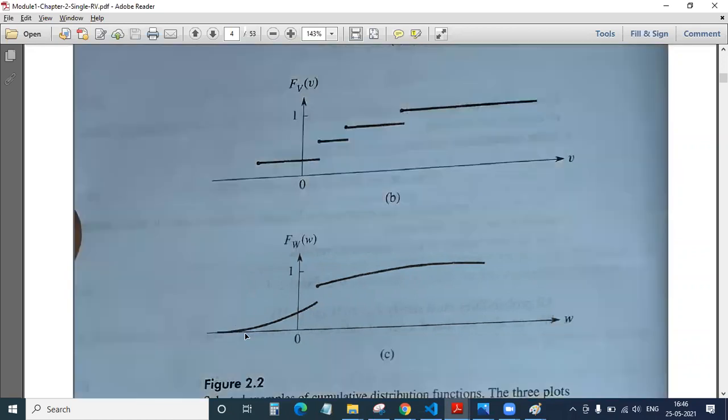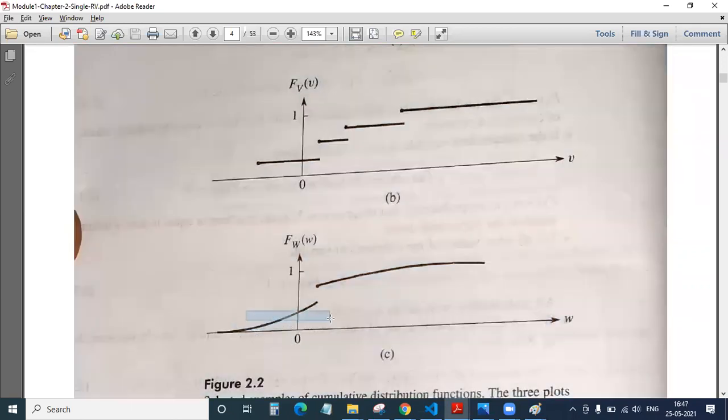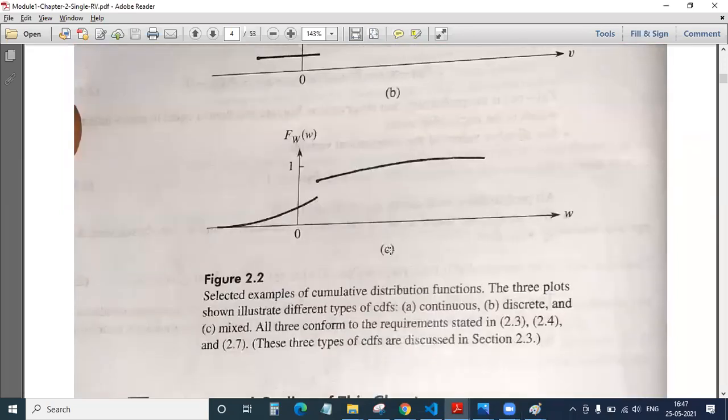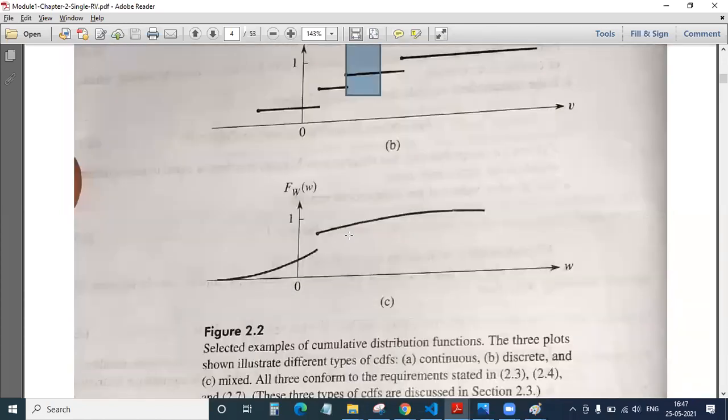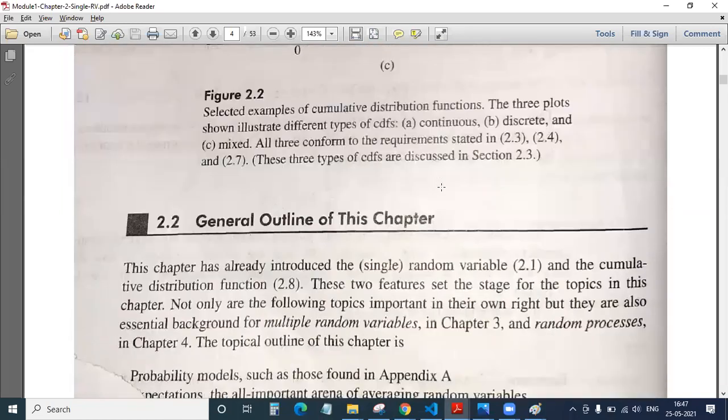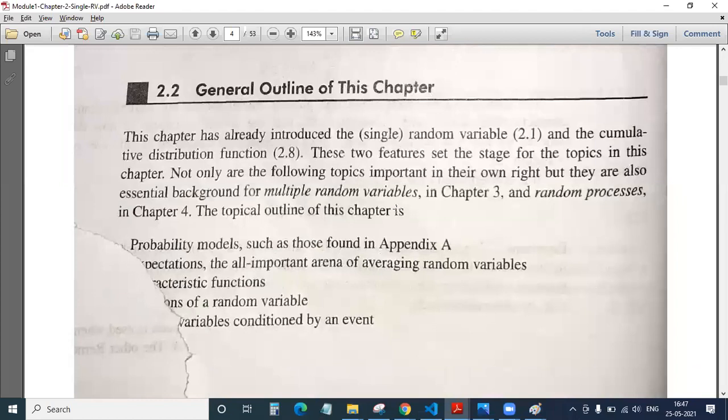You can observe here, part of it is continuous from here to here. Next, it takes a break. It has broken here. Then again it starts. So this type of random variable is called a mixed random variable. That is what has been told here. So these are the various CDFs: if it is continuous, if it is discrete, and if it is mixed. This is how they will look. Okay. So we'll move ahead.